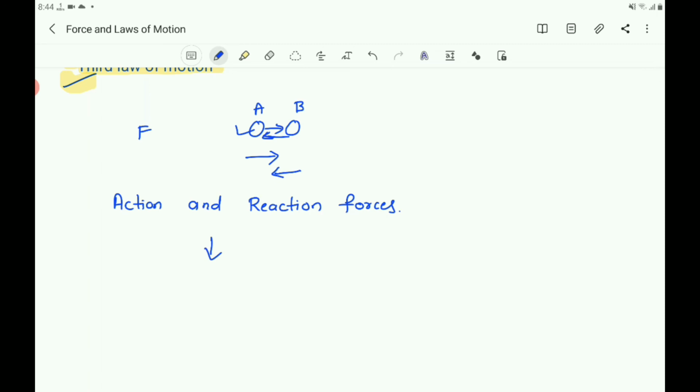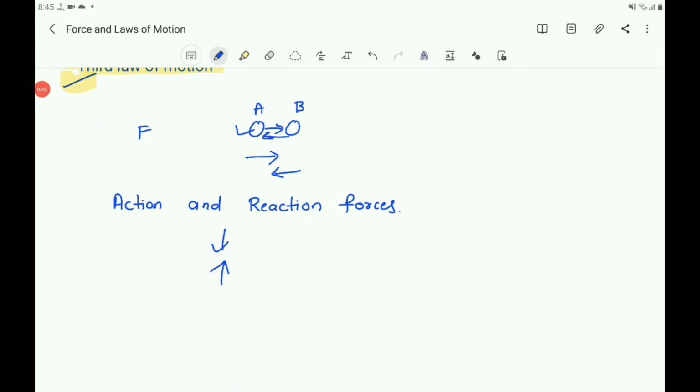You push the road below backward, and the road exerts an equal and opposite reaction force on your feet to make you move forward. Here, the force exerted by you is the action force, and the force exerted by the road is the reaction force.